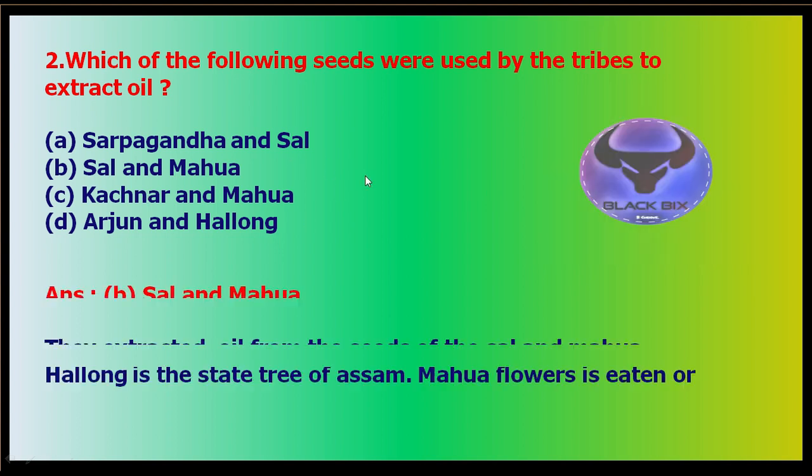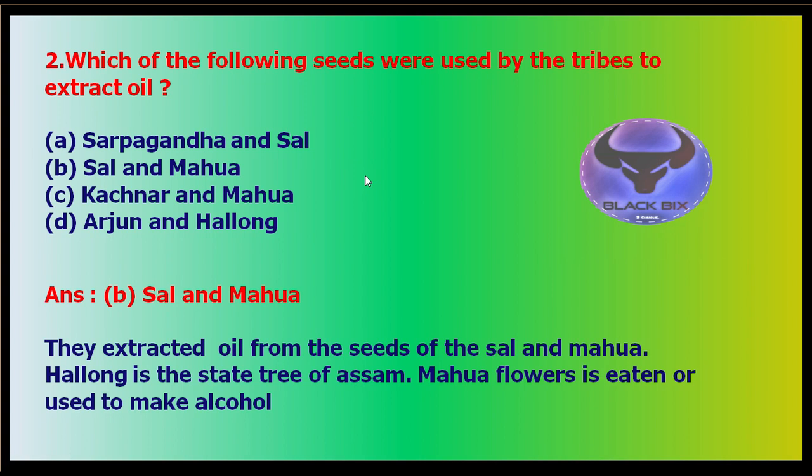So the correct answer is sal and mahua trees. Their seeds were used to extract oil. And halong is the state tree of Assam. Mahua flowers are eaten, as well as used for making alcohol, and mahua seeds are also used for extracting oil.